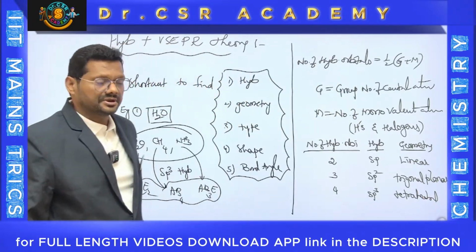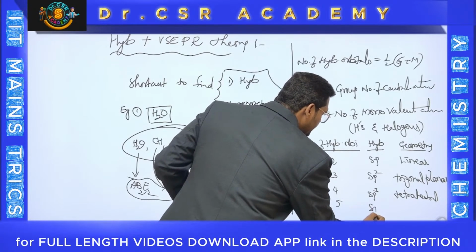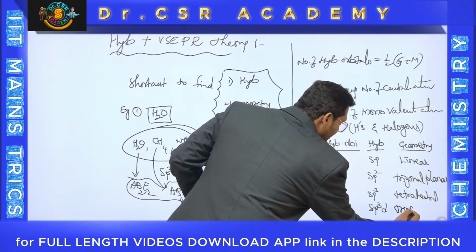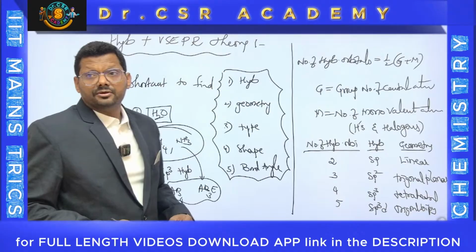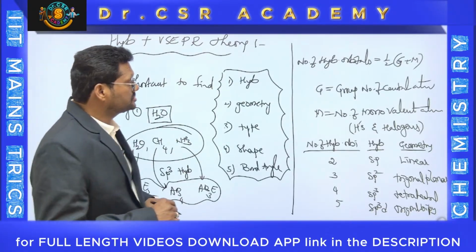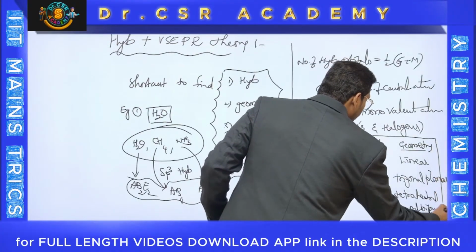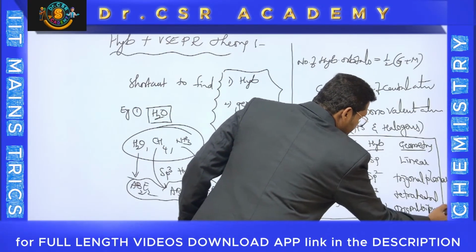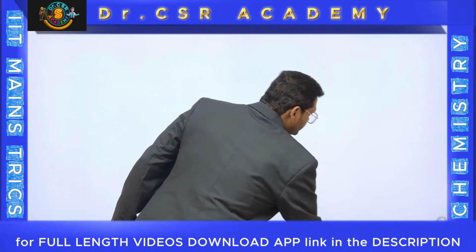Hope it is visible. If it is 5, sp3d, trigonal bipyramidal, which is called TBP. And at last we can have 6, octahedral also. So what I mean to say is that this tabular form is important. Better you write the 6th one also. Okay, I'm taking the next slide.